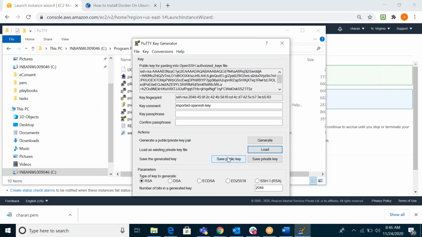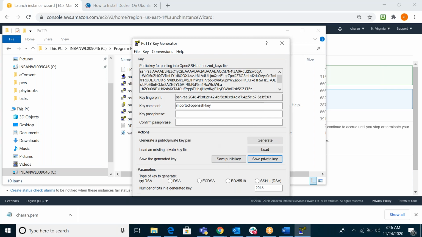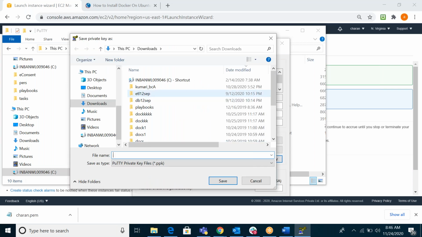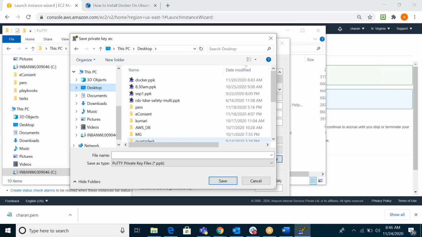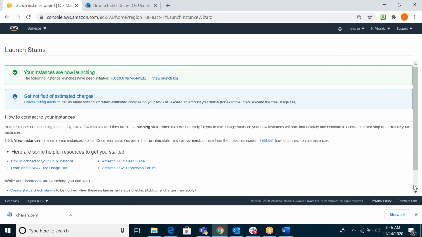The public key will automatically be on your server, so we have to save the private key at our end. You can give it any name, with the .ppk extension. Yes, that's it. I'll just try to log in.